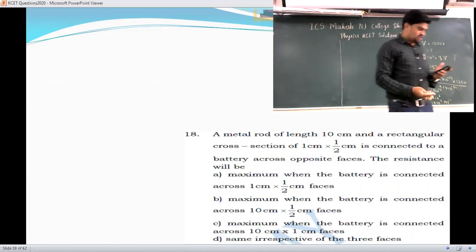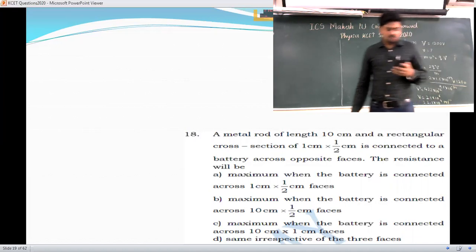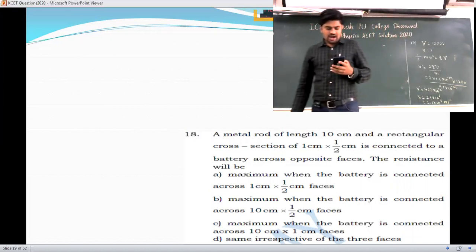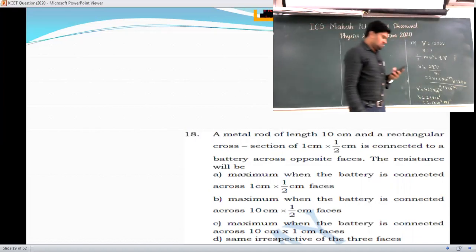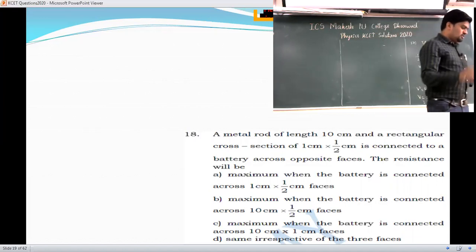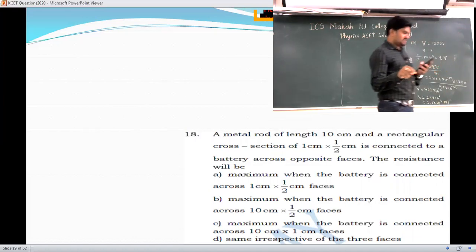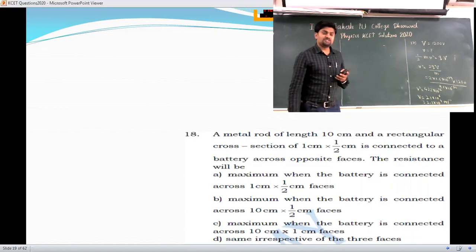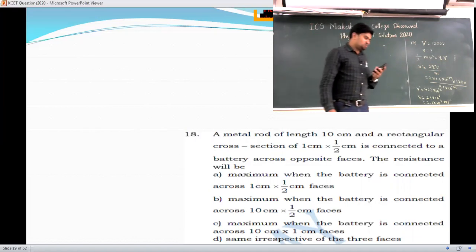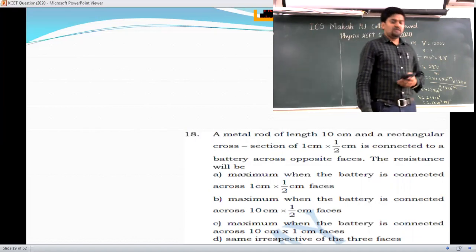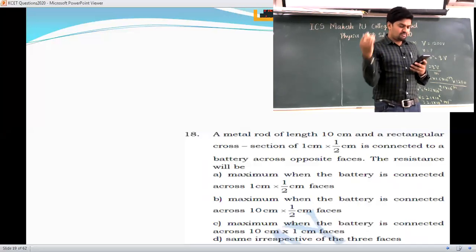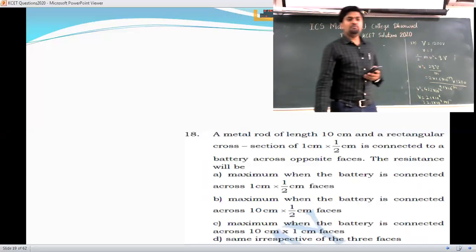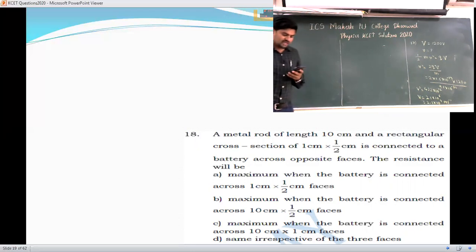See the next question. A metal rod of length 10 centimeter and a rectangular cross section of 1 centimeter into half centimeter is connected to a battery across opposite faces. The resistance will be maximum when. So they are asking when the resistance will be maximum.